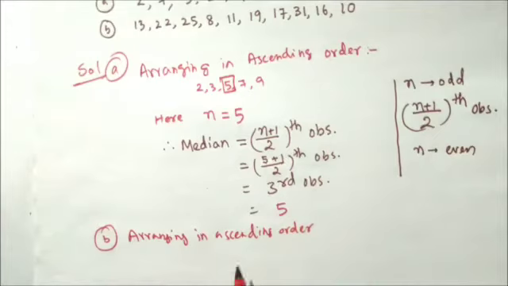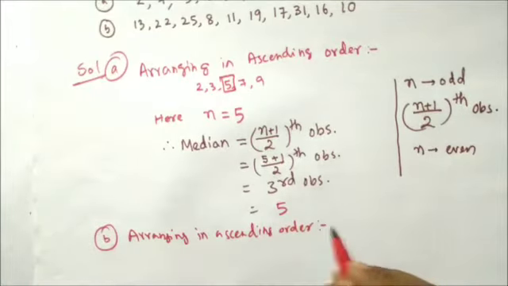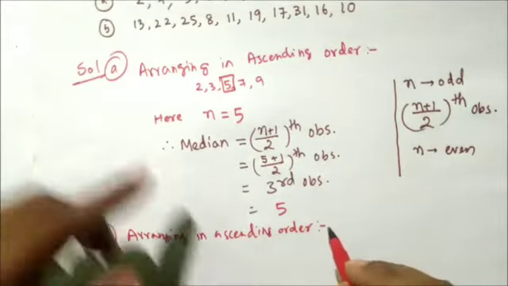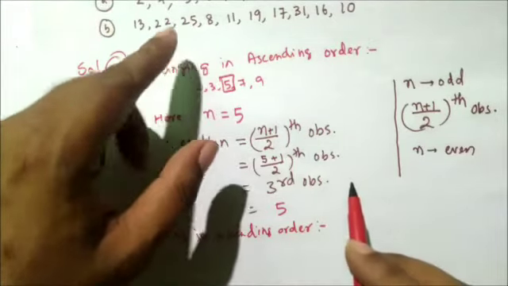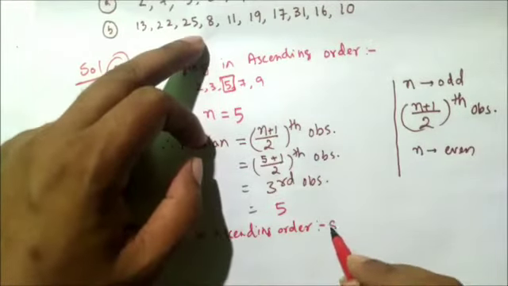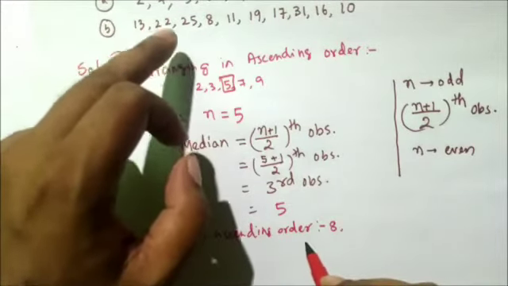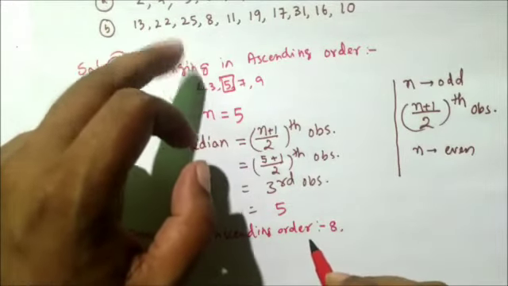So if you arrange them in ascending order, what will be the smallest here? 8, right? Then after that, 9 is not there, 10 is there, but